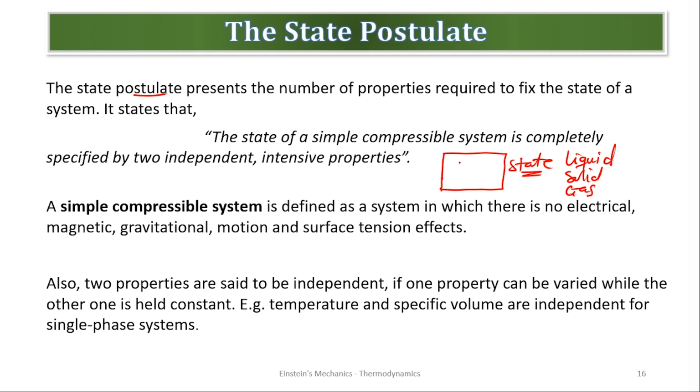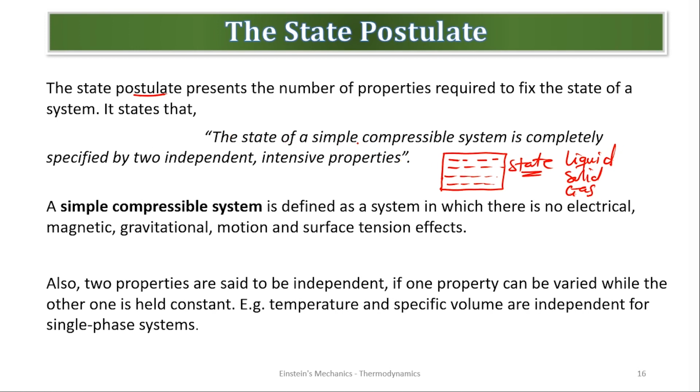You can't look at it and just say, oh, this is in the steam stage, or it is in the liquid stage, or the compressed liquid state. You have to follow the state postulate. And what does the state postulate say that we can use to predict the state of any system?